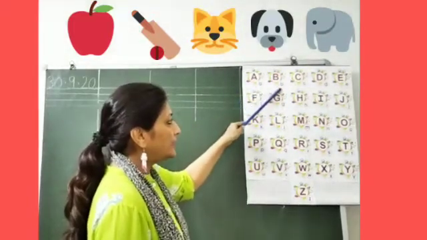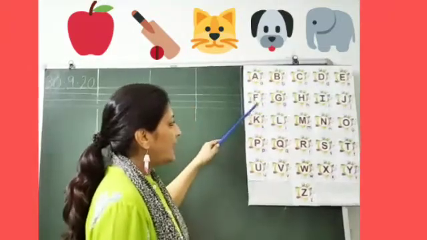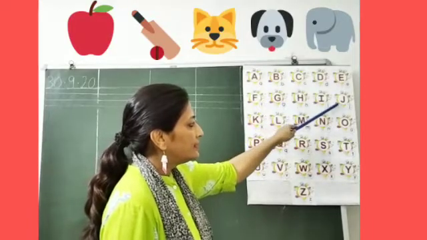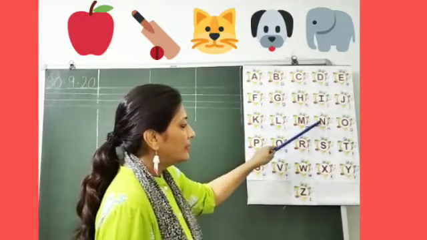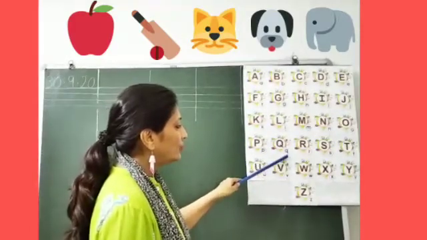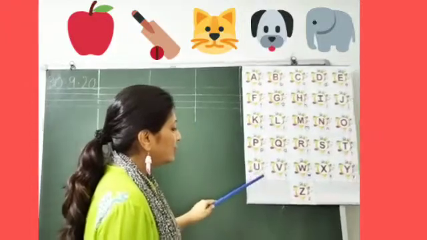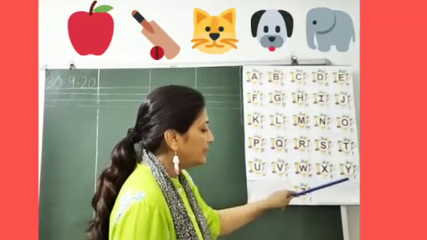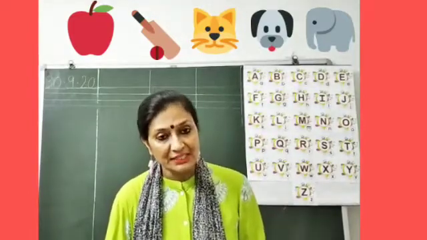A, B, C, D, E, F, G, H, I, J, K, L, M, N, O, P, Q, R, S, T, U, V, W, X, Y and Z. These were capital and small letters.